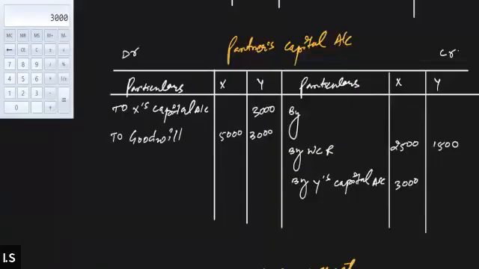So we will come back to the partners' capital account one more time and write down the advertisement suspense account. The amount was 800. It is to be distributed between the partners in their old PSR. So X will be bearing the loss of 500 and Y has to bear 300.